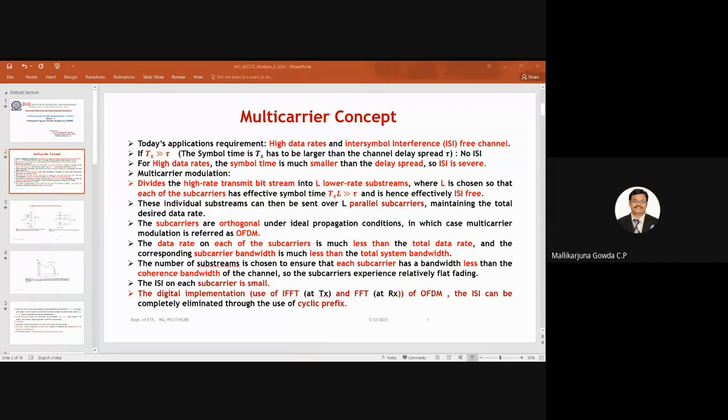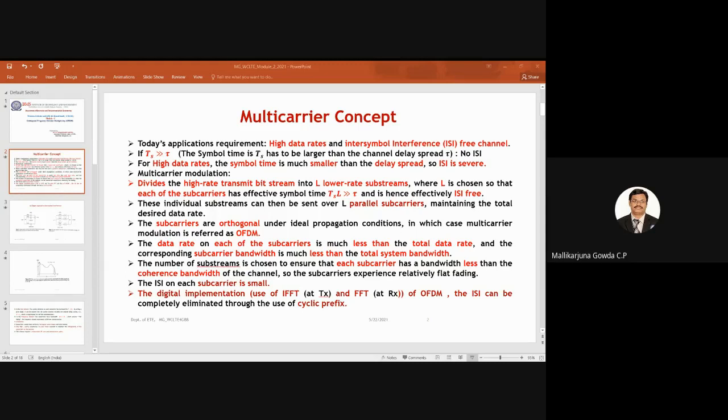Nowadays we are implementing this OFDM by using digital technology, like we can use inverse fast Fourier transform at the transmitter and fast Fourier transform at the receiver. With that, the intersymbol interference can be completely eliminated through the use of cyclic prefix. I will come to what cyclic prefix is. It is a very, very important concept.